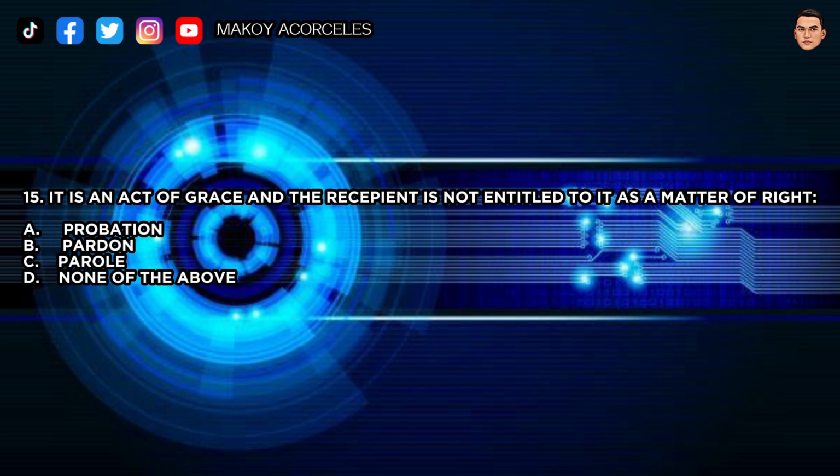15. It is an act of grace and the recipient is not entitled to it as a matter of right. A. Probation. B. Pardon. C. Parole. D. None of the above. The answer is C. Parole.